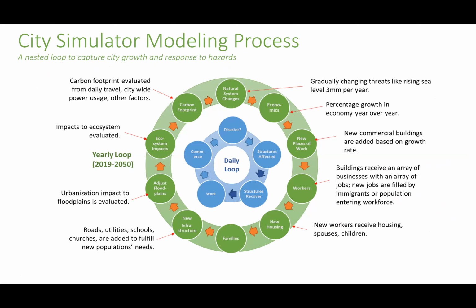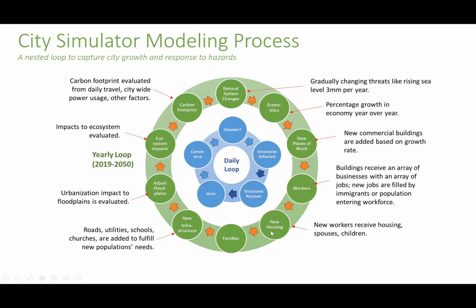When City Simulator does simulation, it works this way. This is what we call our nested loop diagram. The outer loop is urbanization, and the inner loop is disasters, commerce, and things that happen on a daily basis. The outer loop happens just once a year. It forecasts the economy for the next year and translates that into commercial infrastructure, which it places across the landscape in vacant lots that are ready and zoned accordingly. Then it works out how many new businesses are added to those buildings, how many workers are in each business, and adds the agents accordingly.